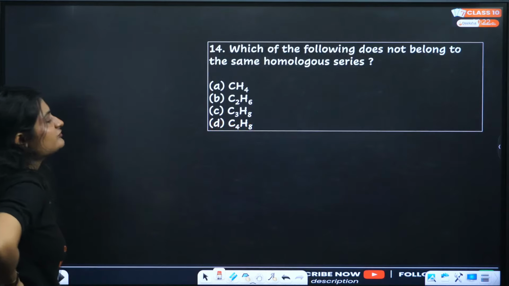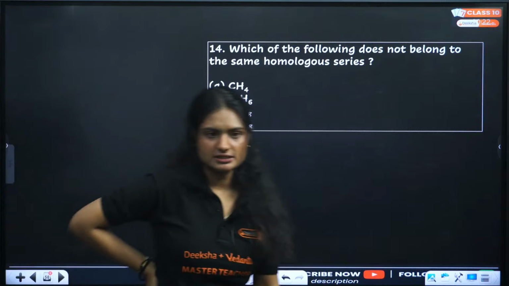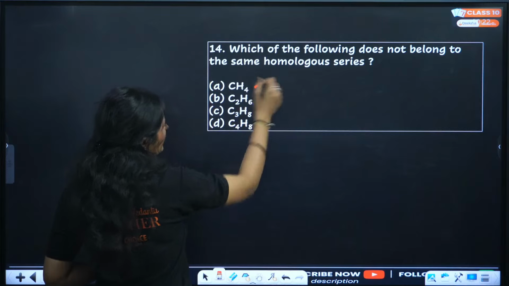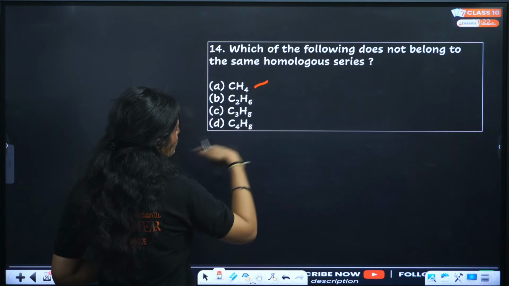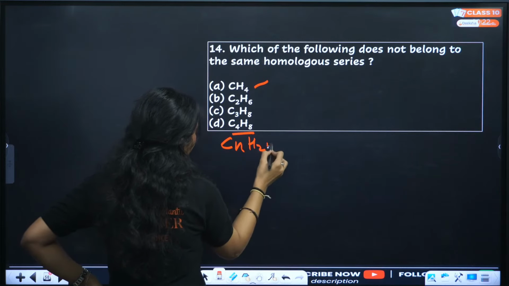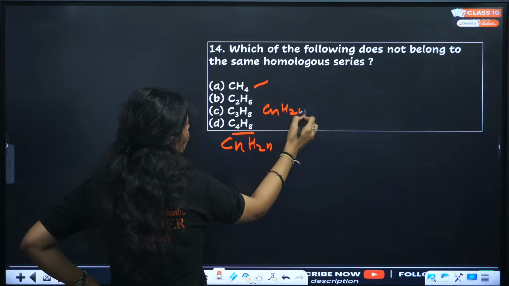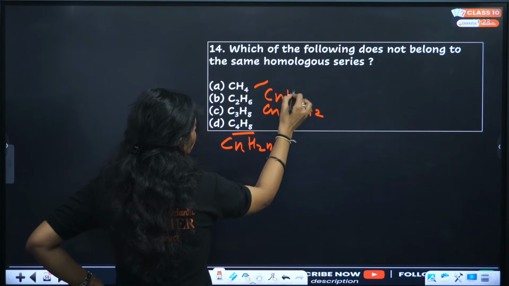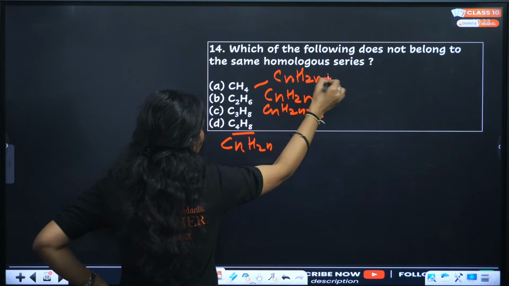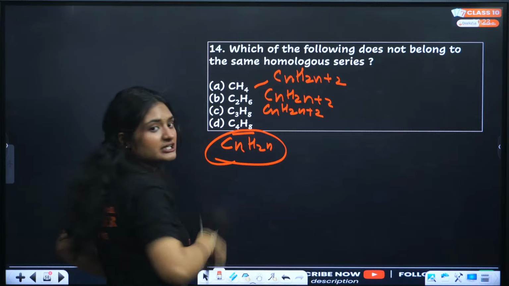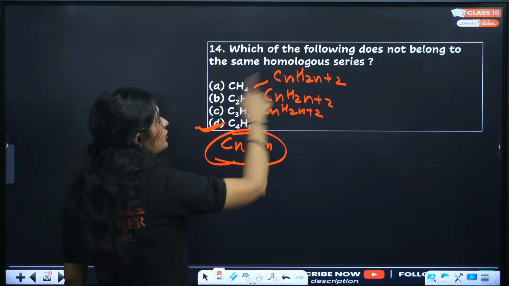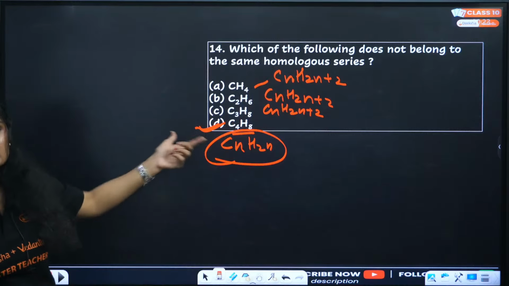Next question. Which of the following does not belong to the same homologous series? Which of the following does not have the same general formula? Let's see. Methane, C2H6, C3H8, C4H8. C4H8 is CnH2n. This is CnH2n plus 2. This is CnH2n plus 2. This is again CnH2n plus 2. So only one has a different general formula. This one is alkene. So the only different one which does not belong in the same homologous series is the alkene.